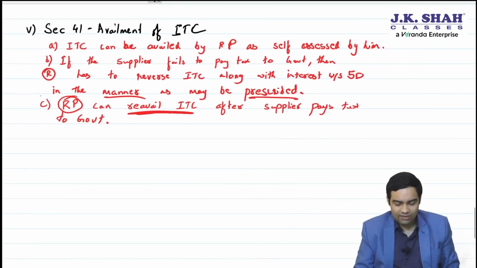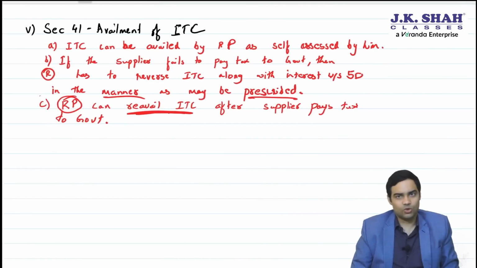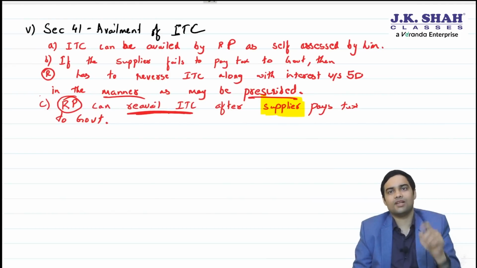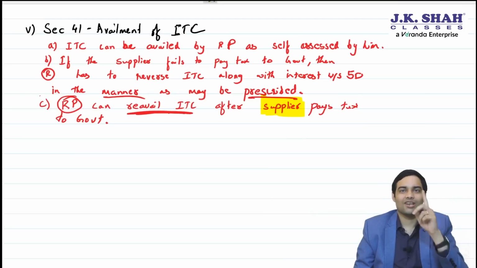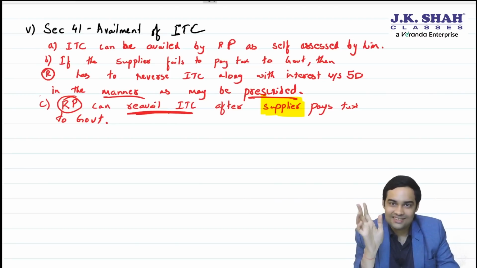Interest. But in my view, this is complete cheating because government is earning interest from you. Plus, the supplier has not paid the tax, so government will earn interest from the supplier as well. This is called double interest for one loss. Understand this. You had taken ITC.